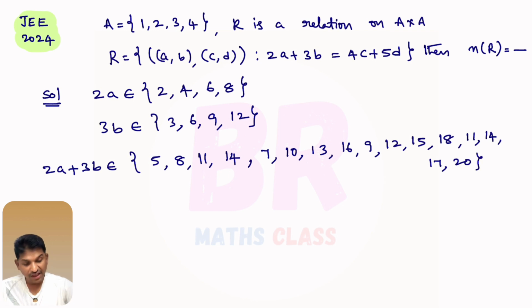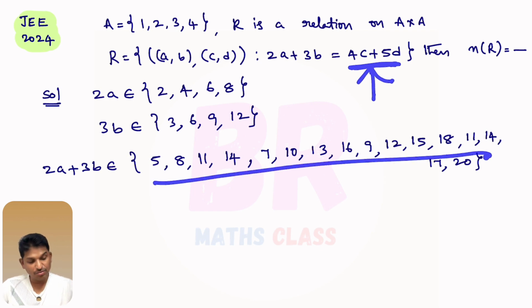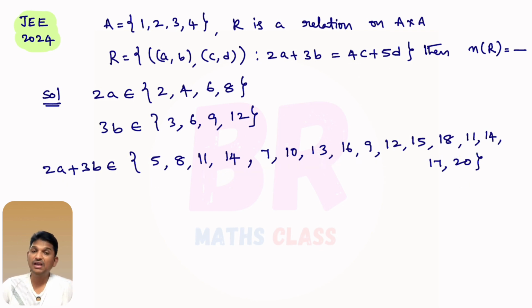Okay. Now, in the same way, I'll calculate what are the possible values of 4c plus 5d. Right? These are the possible values of 2a plus 3b. I'll calculate the possible values of 4c plus 5d. Later, I'll check the common elements in the possible values of this and the possible values of this. From that, I'll get the number of elements in this relation.